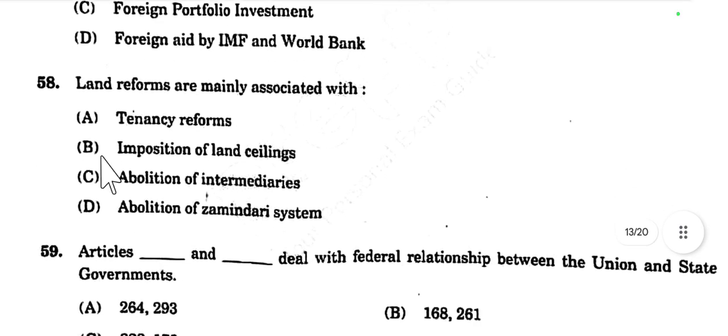Then question number 58. Land reforms are mainly associated with tenancy reform, yes. Imposition of land ceiling or land holding, yes. Abolition of intermediaries, yes. Then abolition of zamindari system, yes.